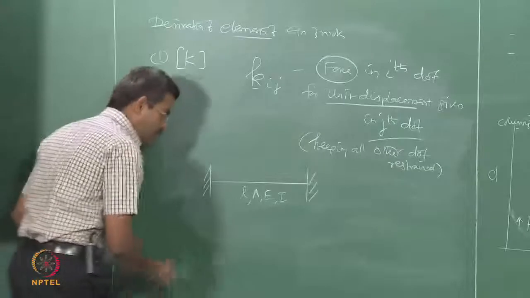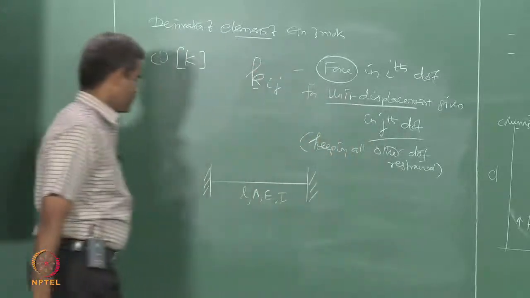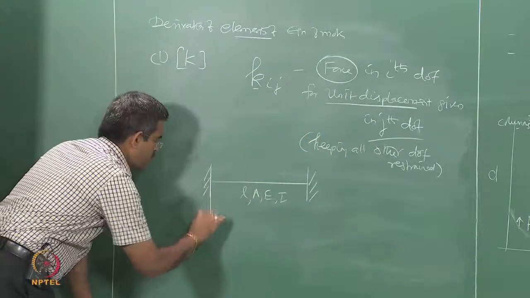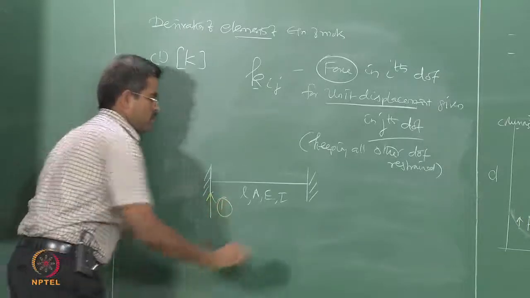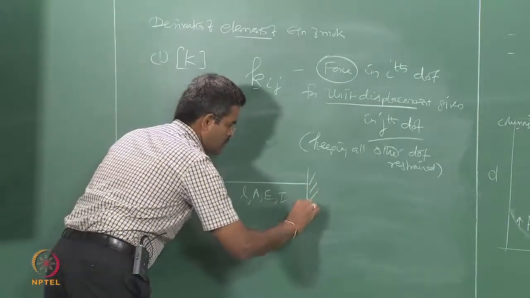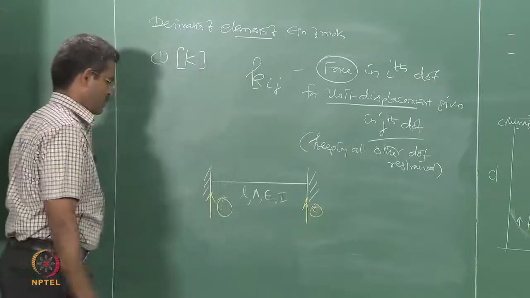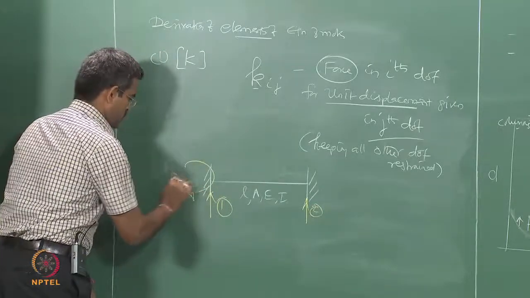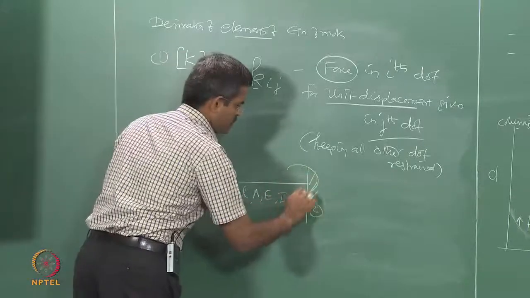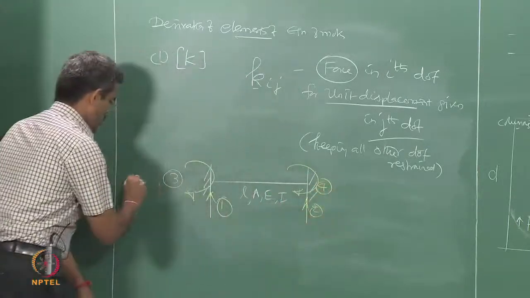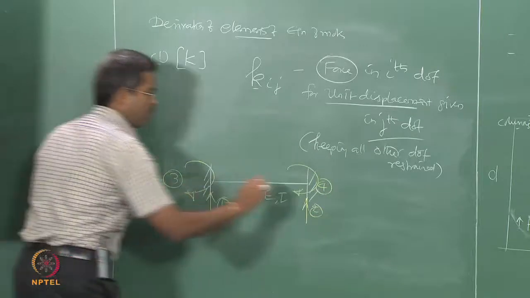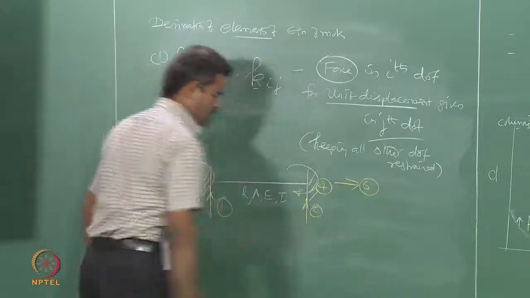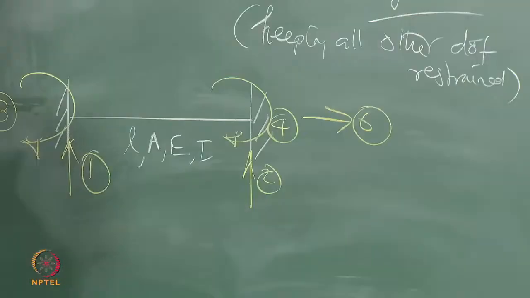So, let us mark the degrees of freedom first. Let us say degree 1, 2, 3, 4, let us say 5, let us say 6. I have marked 6 degrees of freedom on a 2-dimensional plane.